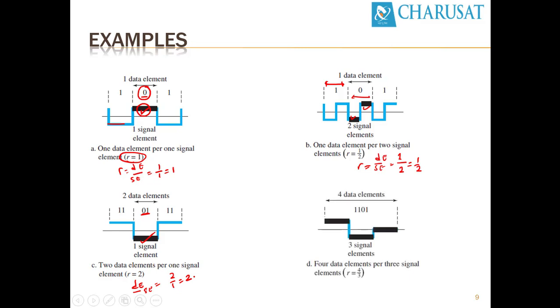The fourth case is to represent 4 data elements, we need 3 signal elements. One is positive, one is negative, one is 0. So in that case, R becomes 4 by 3. 4 is data elements, 3 is signal elements.